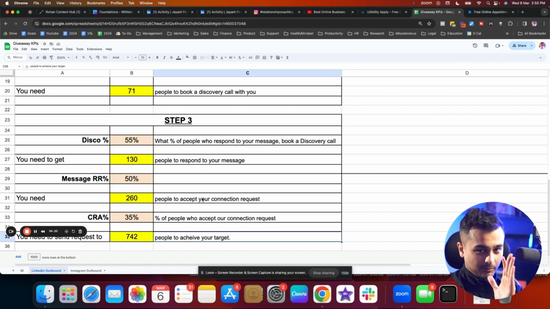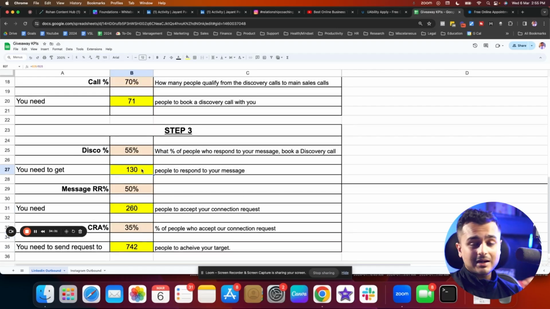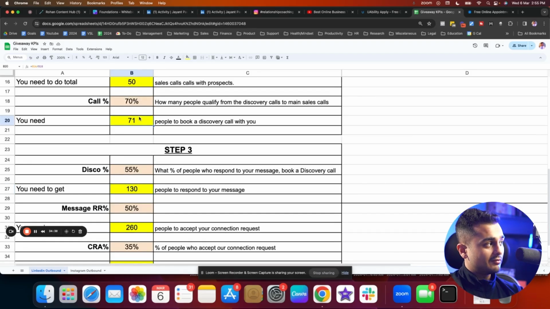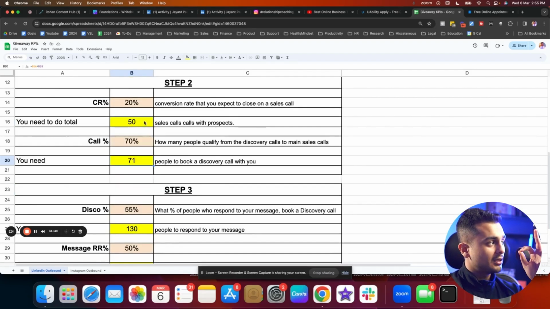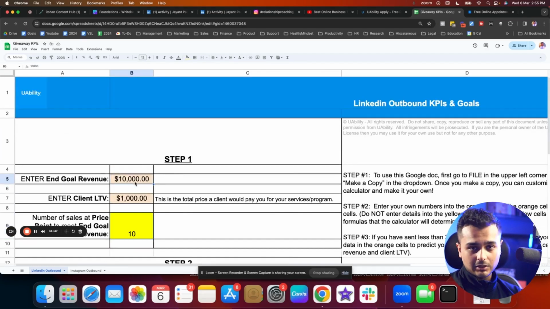So just so that it makes absolute sense to you, if I go to LinkedIn and add 742 people as a connection, I get 260 people to accept my connection request. Out of that, I message everybody and 130 people respond to me after my two-step post. 71 people book a discovery call with me. Out of that, 50 people are qualified and actually do a sales call with me. 10 people end up buying, and that's how I make $10,000.